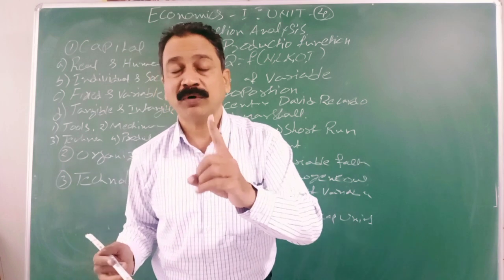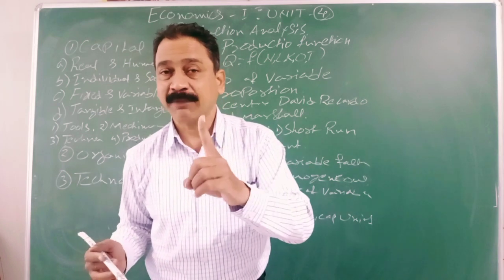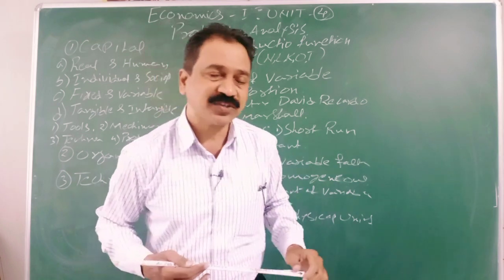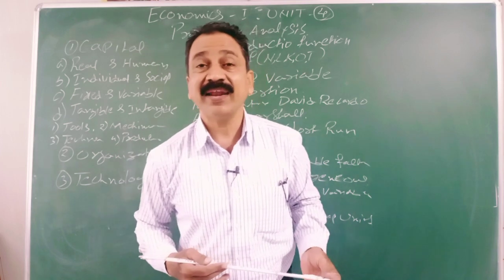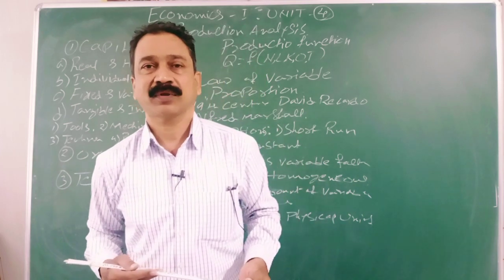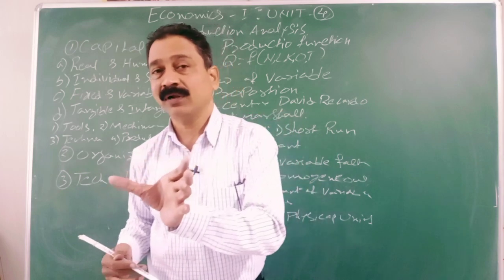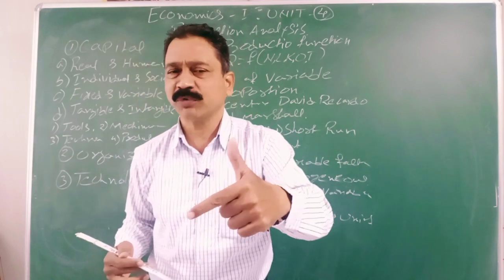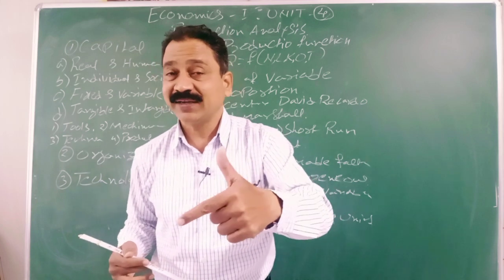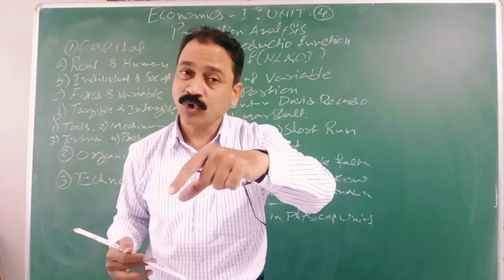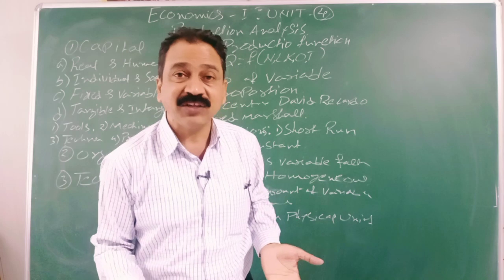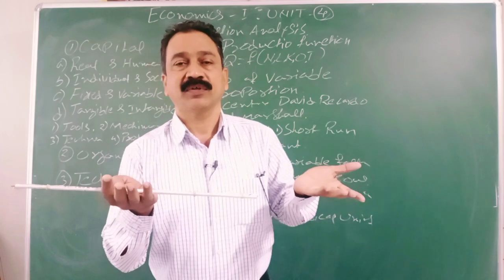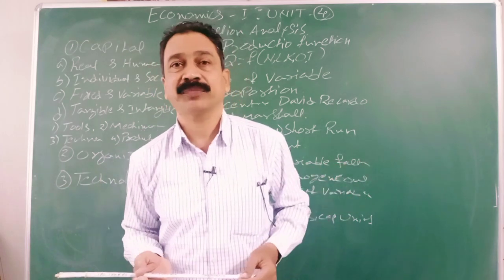You have to remember, wealth and capital are stock concepts, and income is a flow concept. From wealth capital comes out, from capital income comes out. When you go for the production process, income is generated. That income is a flow concept, and it comes back and increases the wealth.